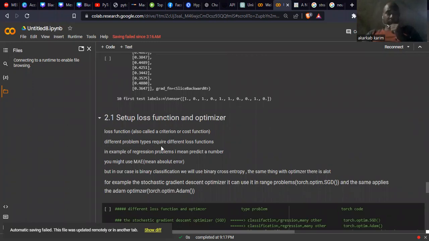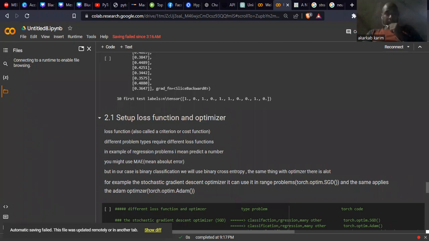Different problem types require different loss functions, of course. For example, for a regression problem, I mean predicting a continuous number, you may use mean absolute error. I discussed that before. But in our case, binary classification, we will use binary cross entropy. The same thing applies with optimizers. We have a lot of optimizers, for example the stochastic gradient descent optimizer, SGD, which we can use in many problems. The same applies to the Adam optimizer, torch.optim.Adam.